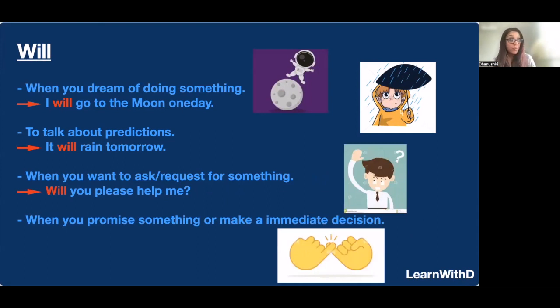Then we have when you promise something or make an immediate decision. So either you make a promise or you make a quick decision. For an example, I will come to your party. That's a promise. I will come to your party. So immediate decision would be something like, I will close the door. All right. That would be an immediate decision, something that you think immediately. At that time, we use will, or for a promise.